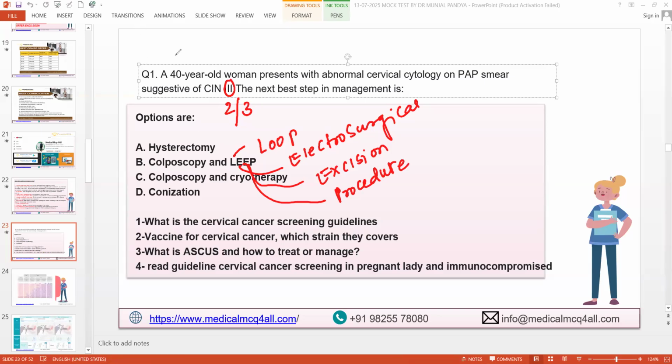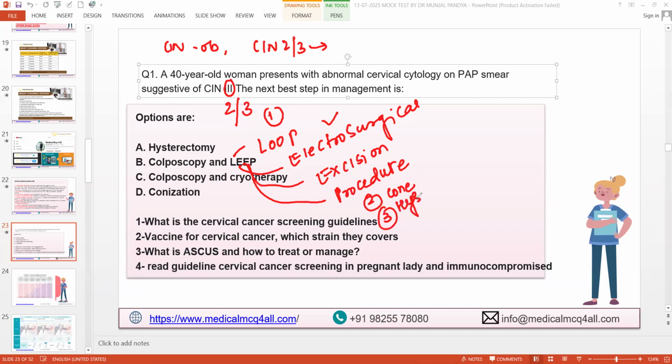So CIN1, usually they don't need treatment. You can observe and repeat the pap smear. CIN2 and 3 have a tendency to go into invasive carcinoma. So first is a loop, this is one option. Another option is cone biopsy, but the standard is the first, and third is hysterectomy as well.